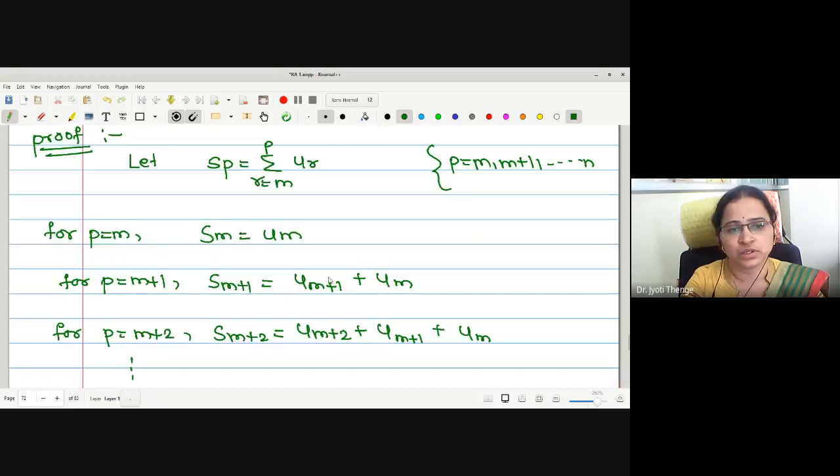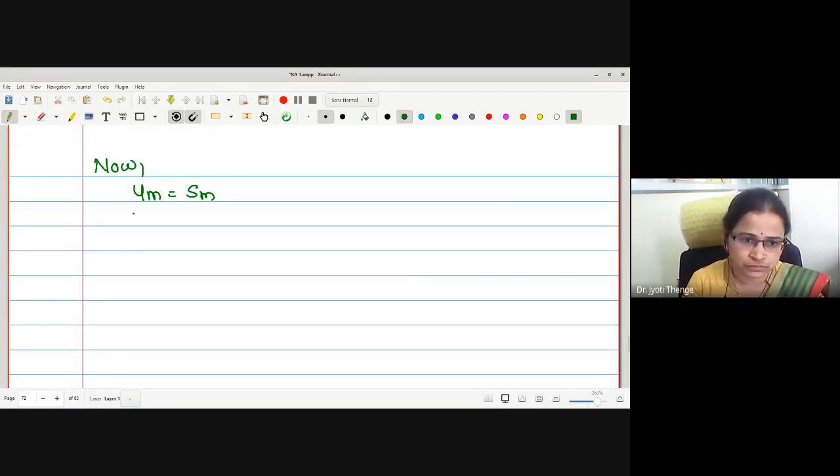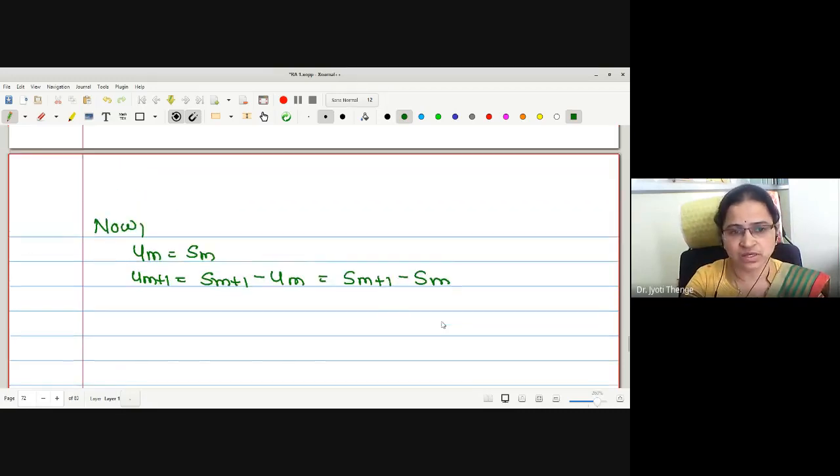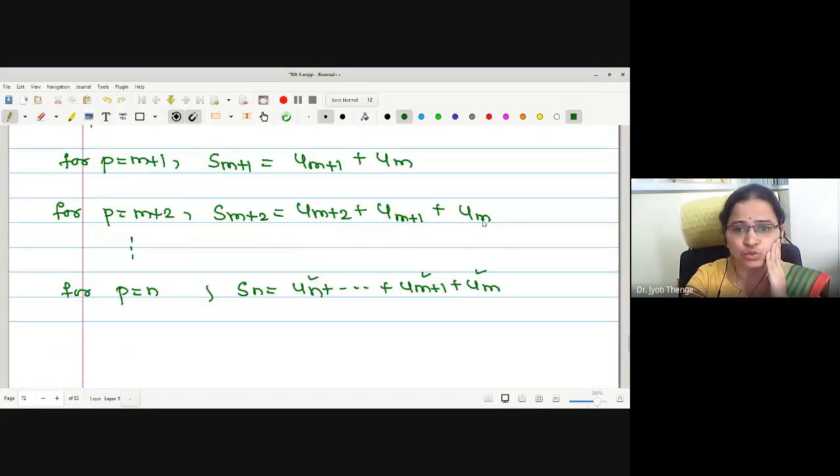Um plus 1 is S(m+1) minus um, but um is Sm already written. Therefore, shall I write S(m+1) minus Sm? Next value, what about u(m+2)? This value is S(m+1). Therefore, what is u(m+2)? S(m+2) minus S(m+1).